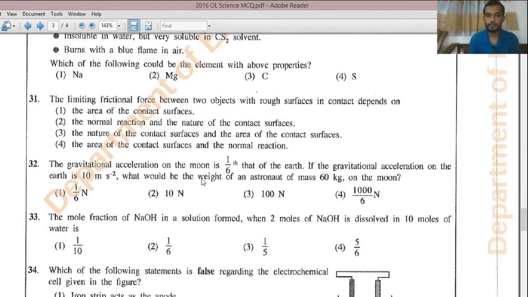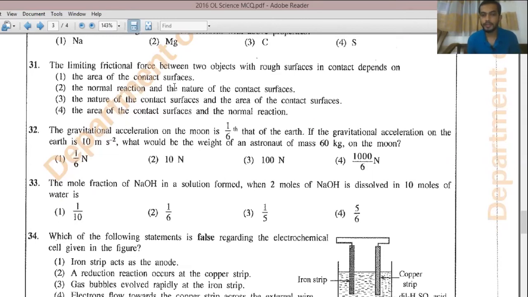Question number 31. Okay. Limiting frictional force between two objects with rough surfaces in contact depends on. Right. I will say like this.